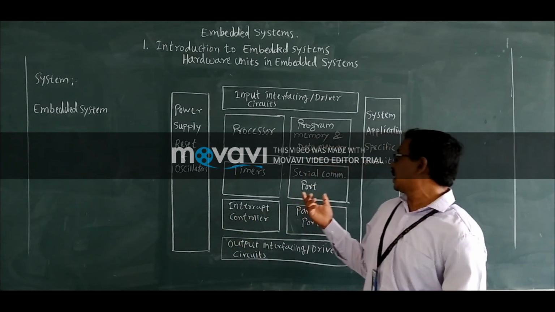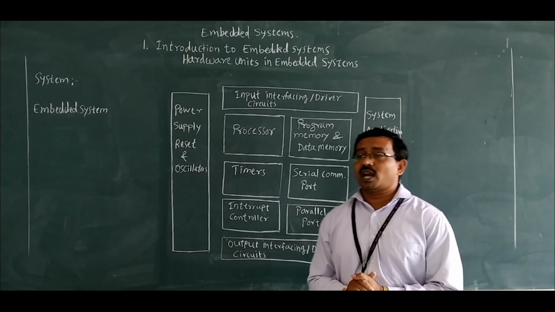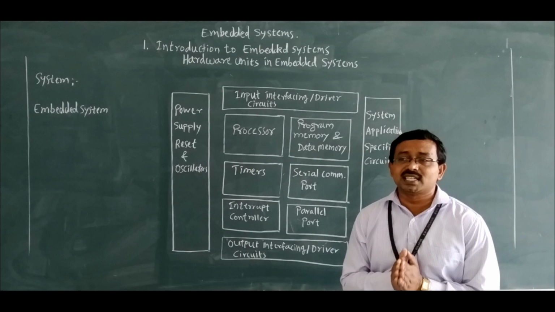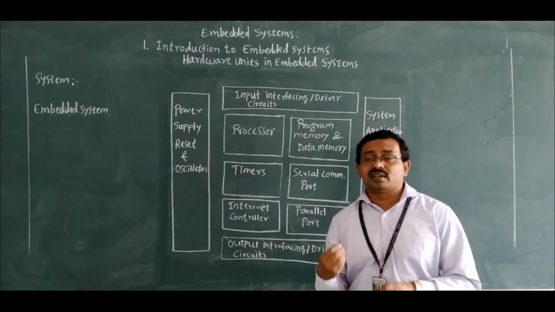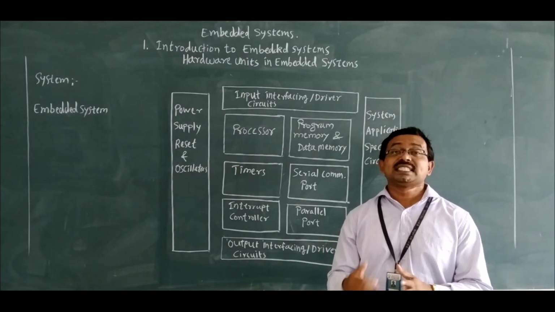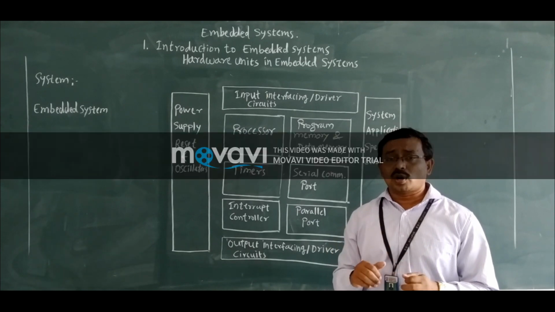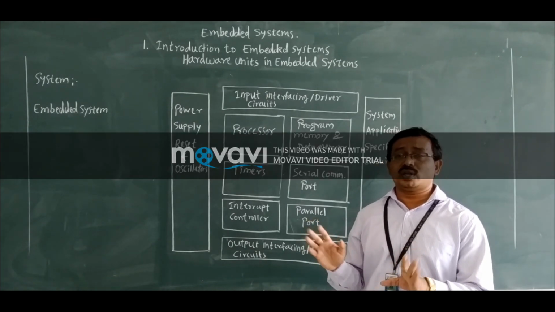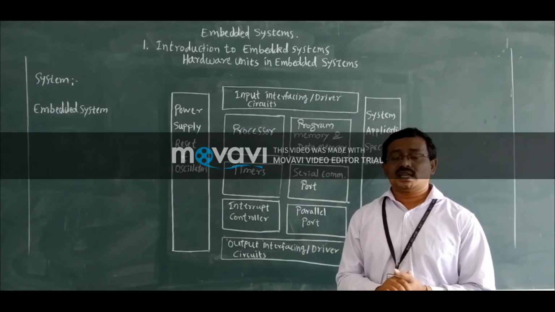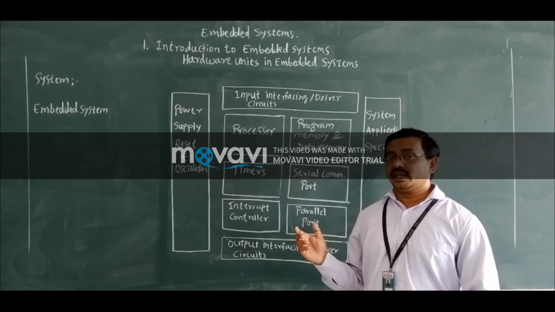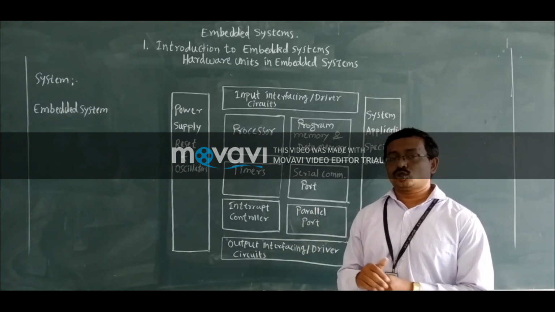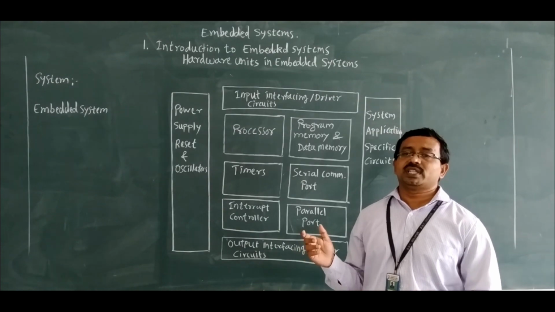Next is the serial communication port. The serial communication port is used to transfer or receive data serially. What do you mean by serial COM port? It is used to receive or transmit the data serially.